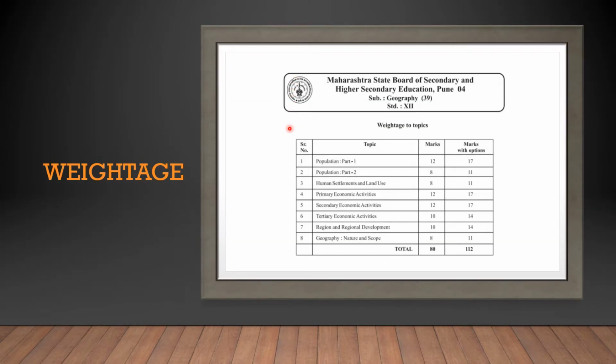The geography textbook for standard 12th has 8 chapters. The weightage of each chapter is given in this slide. Chapter number 1, 4 and 5 are the most important chapters as they have 17 marks allocated to those chapters, followed by chapter number 6 and 7, which have 14 marks allocated.